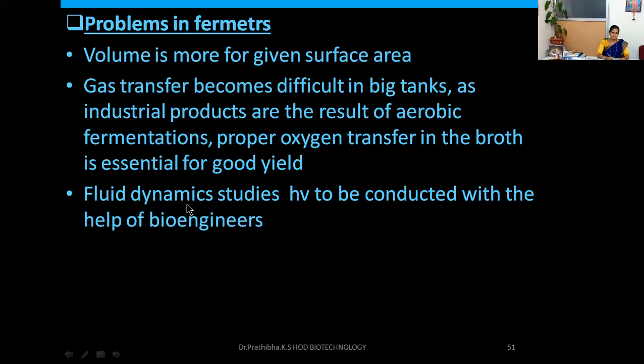The pilot plant can be designed depending on the products to a suitable size. When we think about all that scale-up process and bioprocess optimization, one can overcome all the disadvantages of the larger fermenter vessel. While designing the fermenter vessel, one should also have the fluid dynamic studies conducted with the help of the bioengineers. It's a collaborative endeavor.